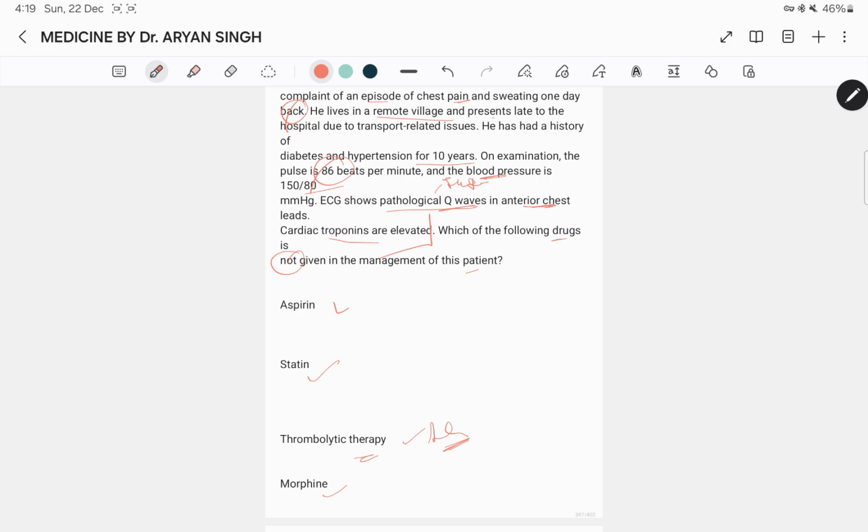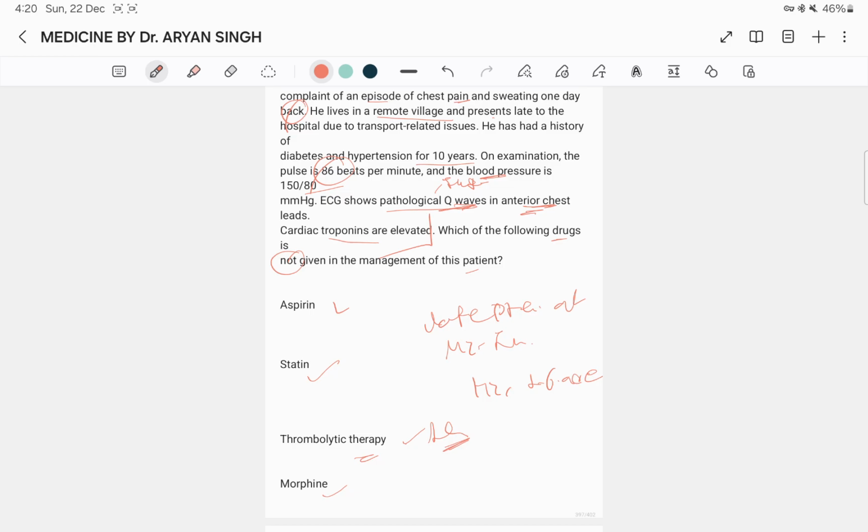Why? Because the above case is consistent with a late presentation of myocardial infarction. A history of acute chest discomfort in a patient with typical cardiovascular risk factors, what are they? Hypertension, diabetes, age, and localized anterior leads. ECG shows Q waves with elevated cardiac enzymes, indicating recent myocardial infarction. If the patient has presented late to the hospital, after 24 hours, this has a profound impact on the management of the disease.